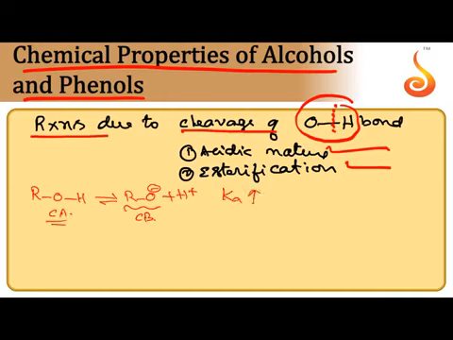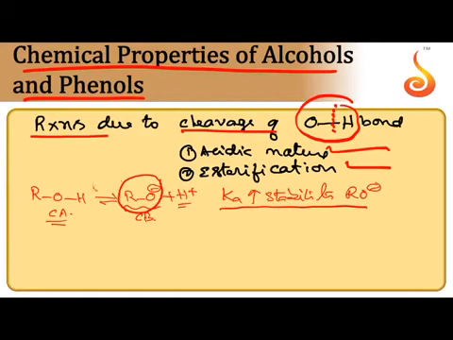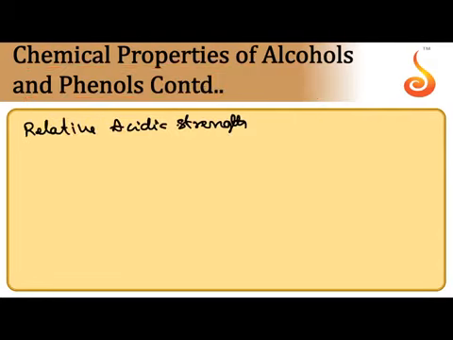The Ka value increases with the stability of RO-. So the one which loses H+ easily is the stronger acid. The acidic strength of the alcohol depends on how easily it is losing H+. If the alkoxide formed is stable, the equilibrium automatically moves towards the right side to give more H+ ions and increases acidic strength.